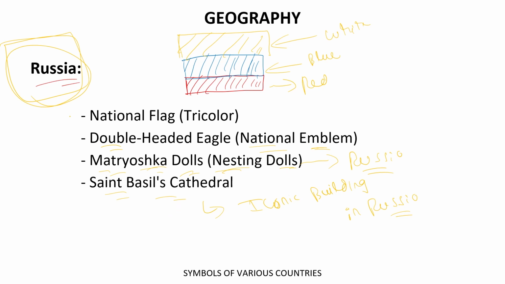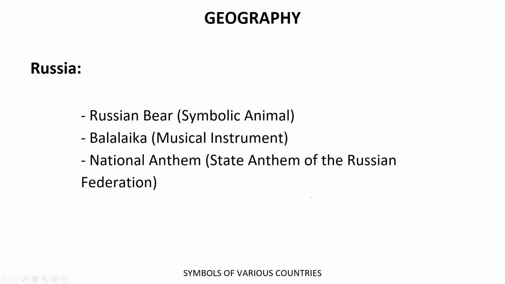I hope you have noted down all these facts: the national flag, which is the tricolor, red, blue, and white; the national emblem, which is the double-headed eagle; the Matryoshka nesting dolls belong to Russia; and St. Basil Cathedral, which is the iconic building in Russia. Now let's move forward. The symbolic animal is the Russian bear.